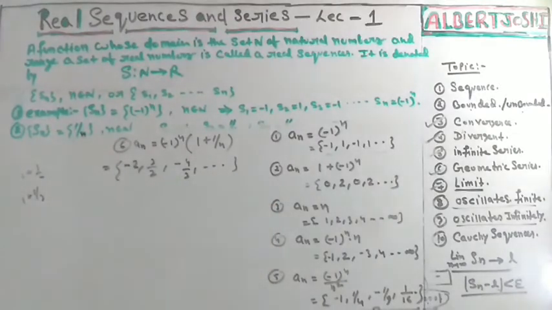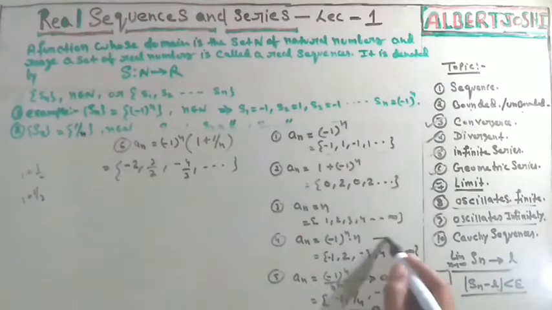In this series, if you are increasing n, then 1 upon n is converging to 0.